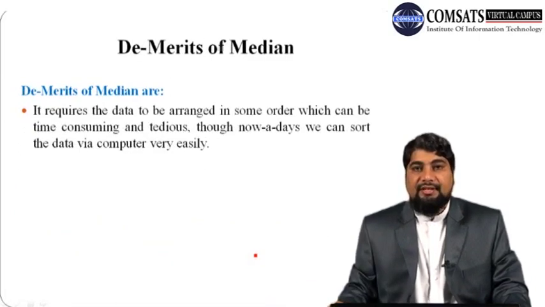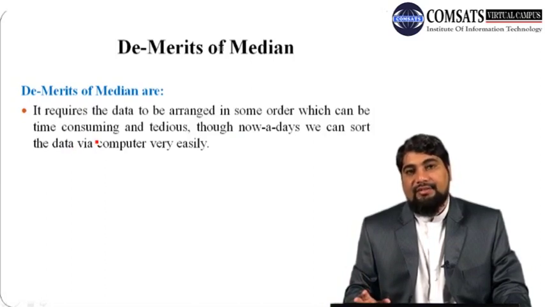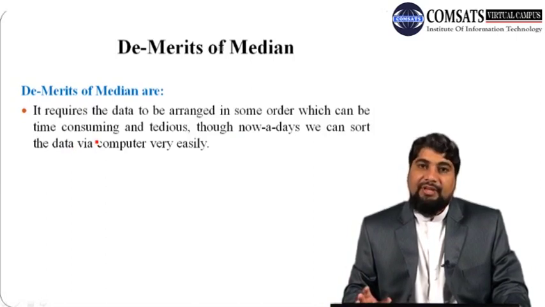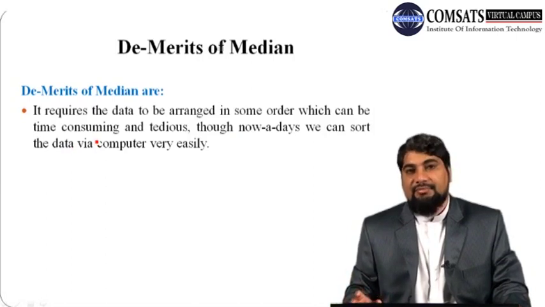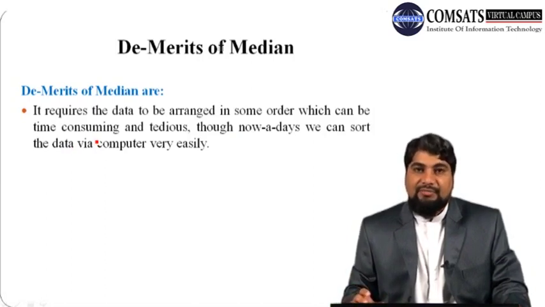So let us discuss some of the demerits of using median as a measure of central tendency. It requires the data to be arranged in some order, which can be time consuming. So while calculating median, the first step is to sort or arrange your data. If we have a very long data set containing thousands of observations, then it is very time consuming to arrange this data. But nowadays we can sort the data via different computer packages.